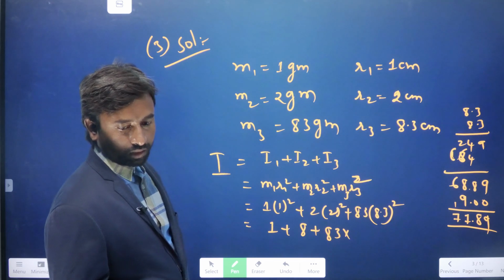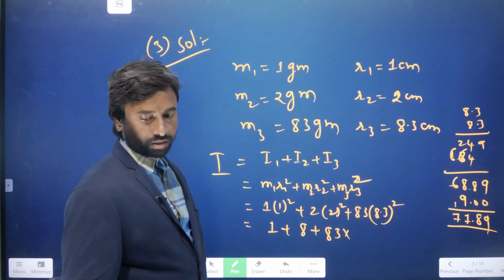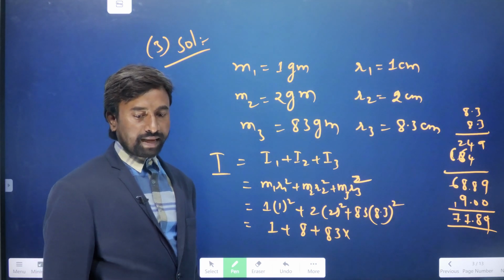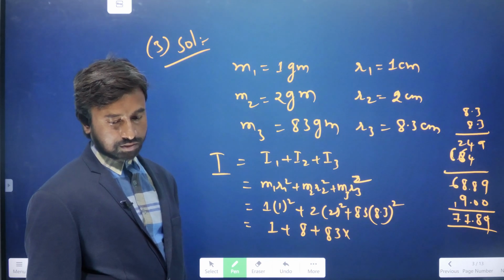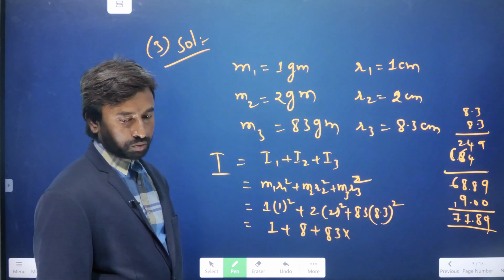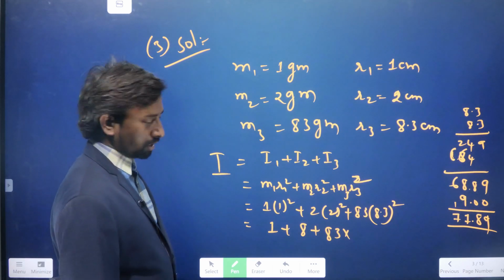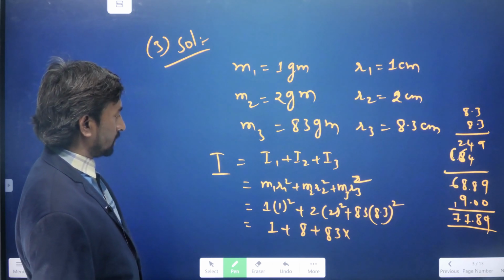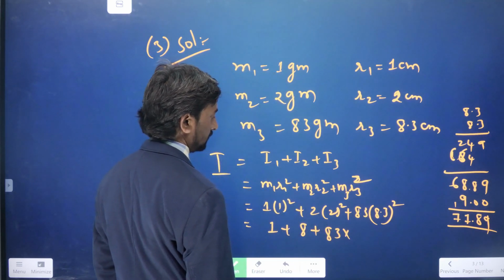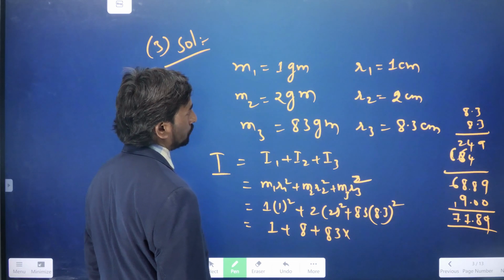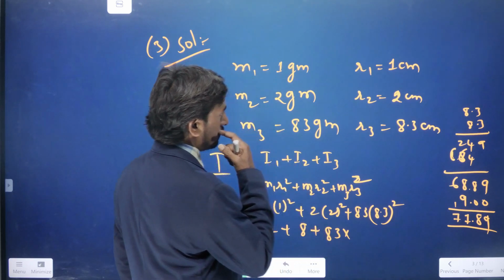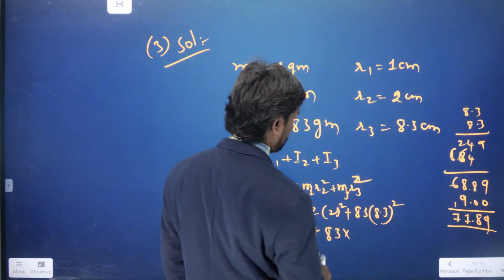3 particles of masses 1 gram, 2 gram, 83 gram are at a distance of 1 centimeter, 2 centimeter, 8.3 centimeter from the axis of rotation respectively. Then find the moment of inertia of the system and radius of gyration of the system respectively. So it has been given like this. Then the total moment of inertia can be written here, M3 into 8.3 whole square, 8.3 into 8.3.